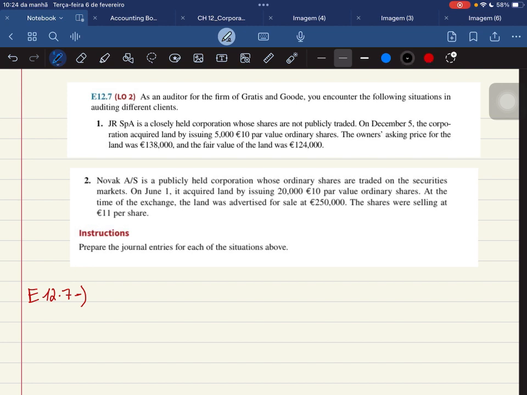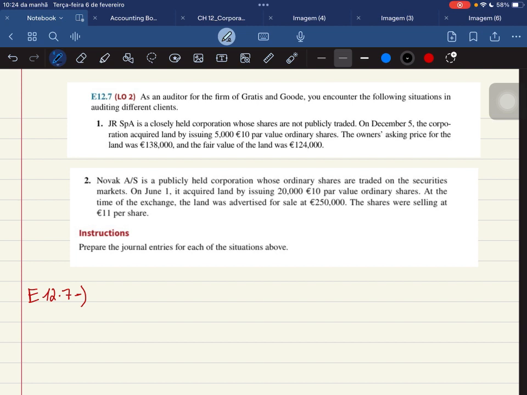1. JR Spa is a closely held corporation whose shares are not publicly traded. On December 5th, the corporation acquired land by issuing 5,010 euro par value ordinary shares. The owner's asking price for the land was 138,000 euros and the fair value of the land was 124,000 euros.